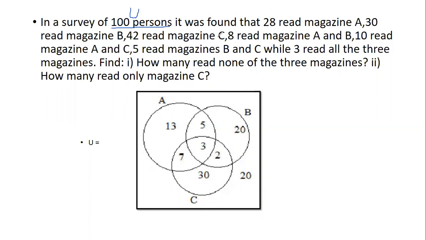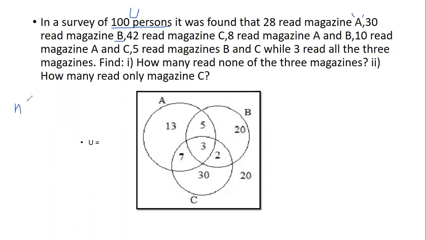It was found that 28 read magazine A, 30 read magazine B, and 45 read magazine C. So there is magazine A, magazine B, and magazine C. Okay. 8 read magazine A and B. So let us break down the information as we read. I think that will be easier for you to understand.